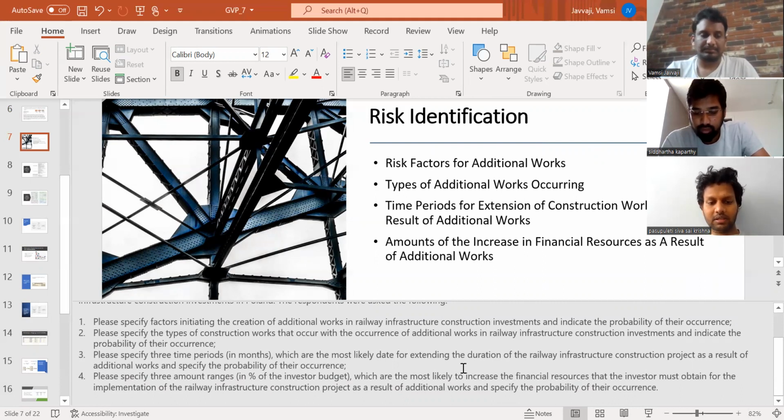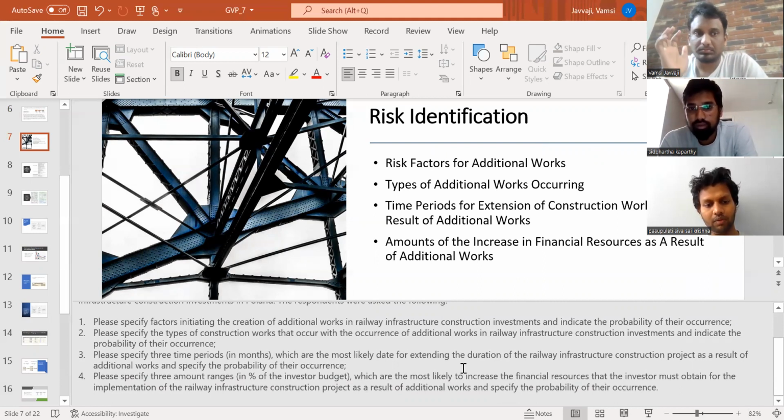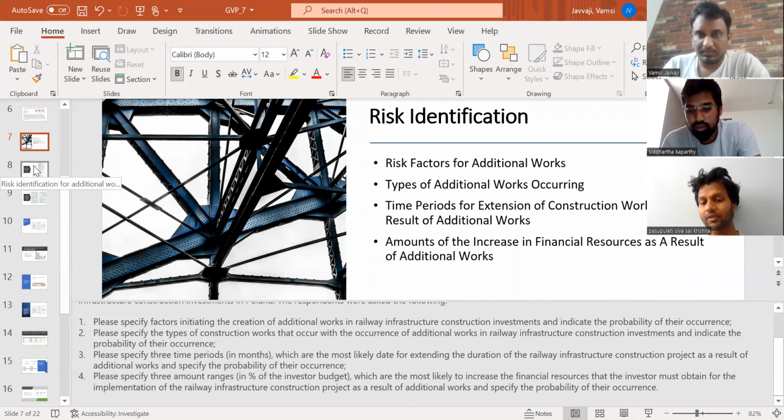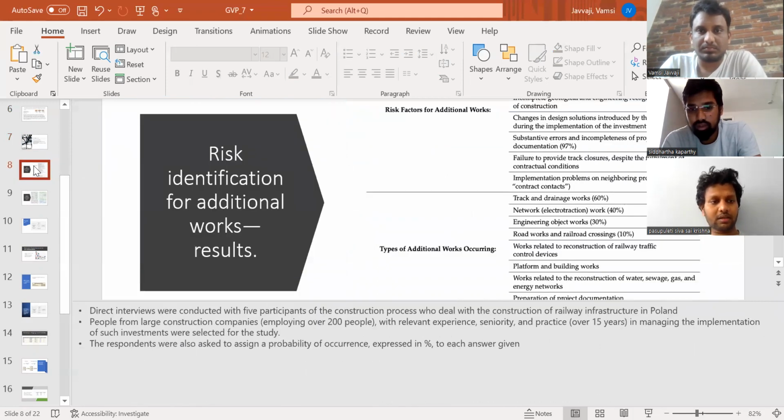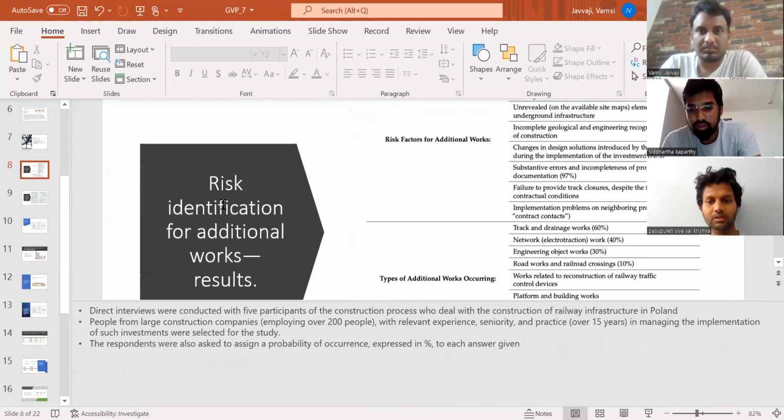Specifying the 3 time periods in months, and which likely and most likely date for extending the duration of the railway infrastructure construction project as a result of additional works, and specify the probability of their occurrence. So specifying the 3 amount ranges, which are most likely to increase the financial resources that the investor must obtain for the implementation of the railway infrastructure construction project as a result of additional works, and specify the probability of their occurrence as well. So next slide, please. So risk identification for additional works results.